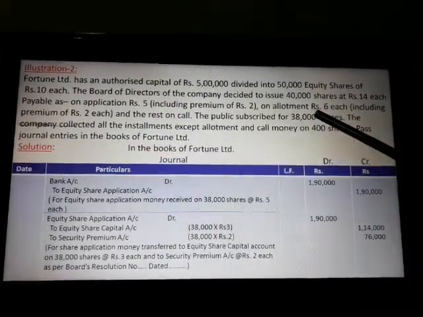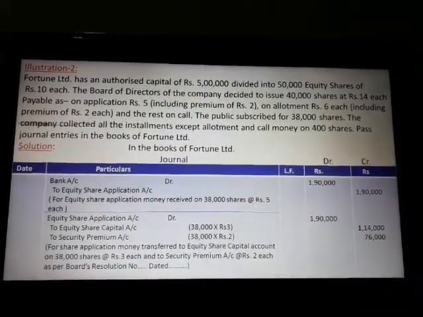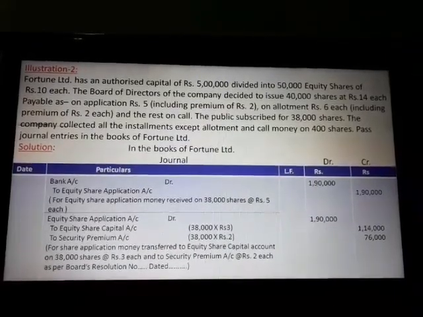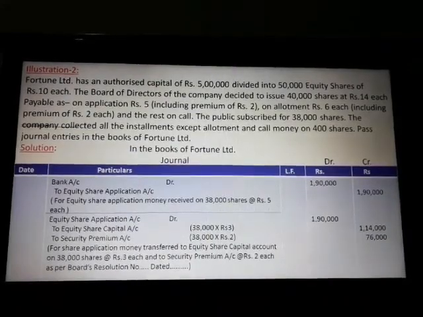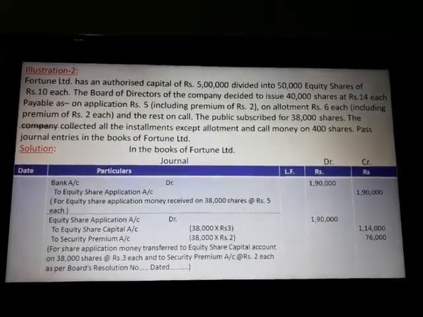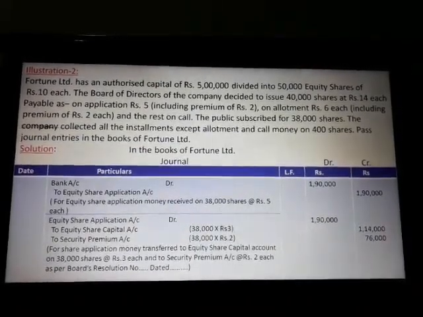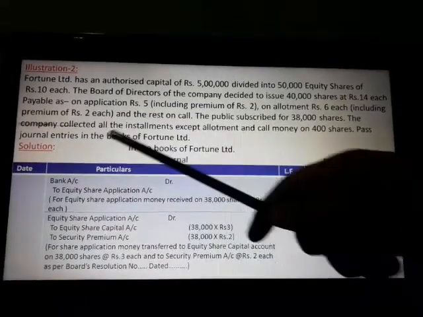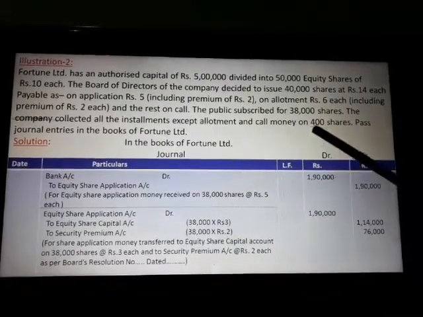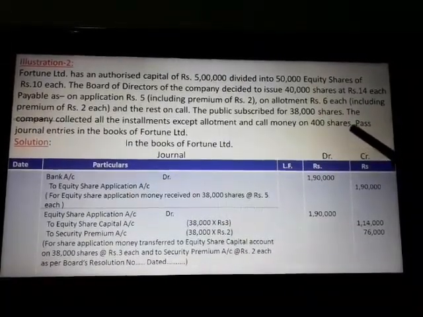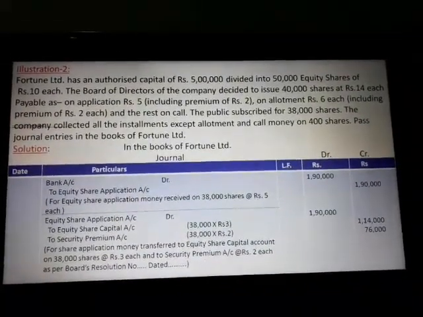Public applied for 38,000 shares. So our problem will be with regard to 38,000 shares only. That is, the company is not required to issue 2,000 shares for which no application is received. The company collected all the installments except allotment and call money on 400 shares. Pass journal entries in the books of Fortune Limited.